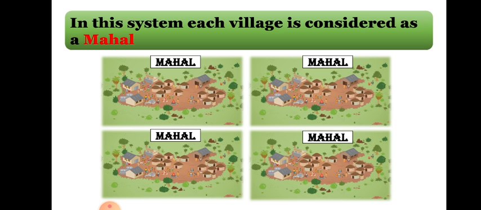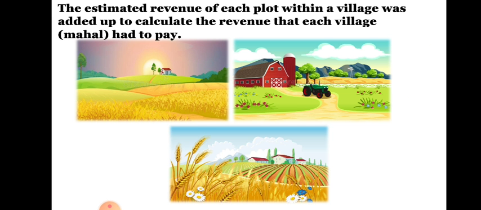A Mahal can be one village as well as a group of villages. The estimated revenue of each plot within a village was added up to calculate the revenue that each village Mahal had to pay. After surveys and checking the land, the amount of revenue was decided, which should be given by the village headman to the Britishers.